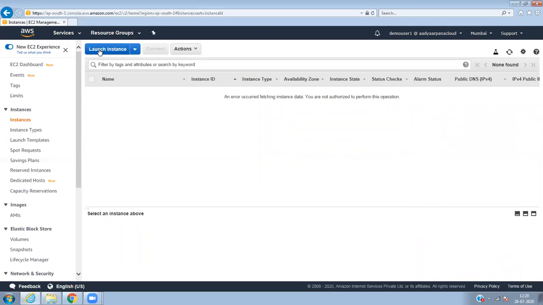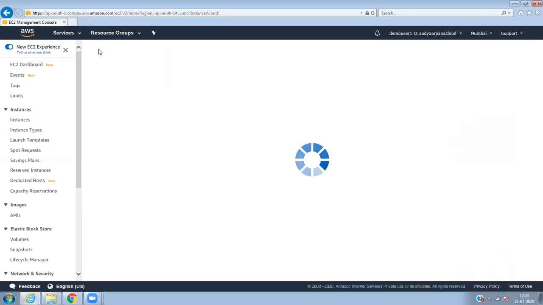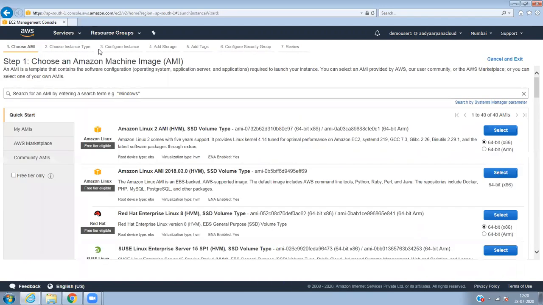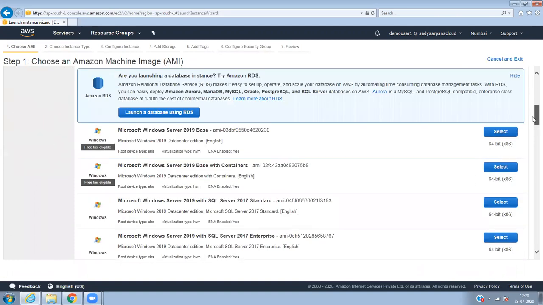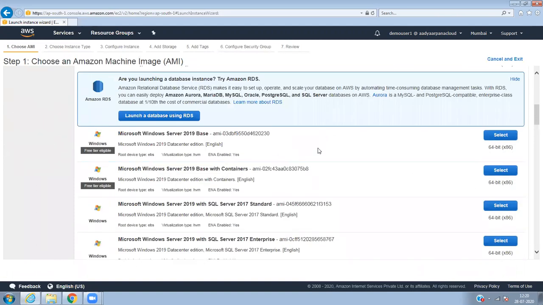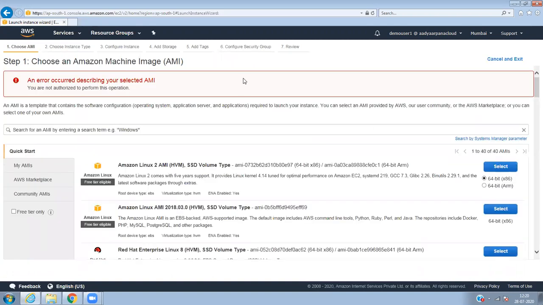The user will be curious: hey, this is my first console access, can I create EC2 instances? So we can create this. The user will select that and get this error. Oh my goodness, what is that? An error occurred describing your selected AMI. It is nothing but the particular user doesn't have the access.